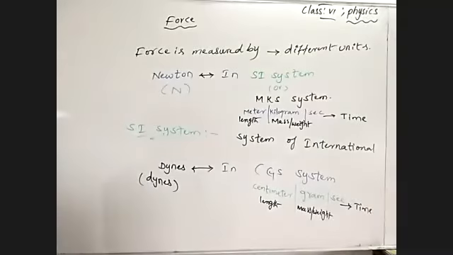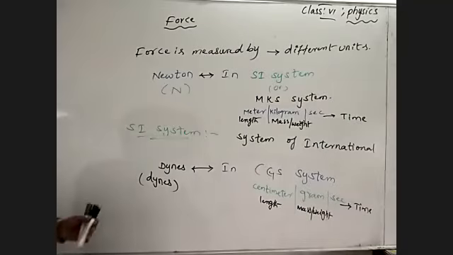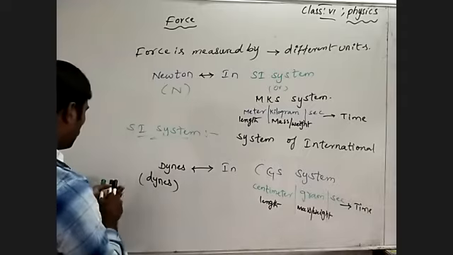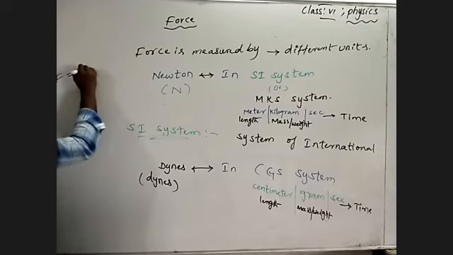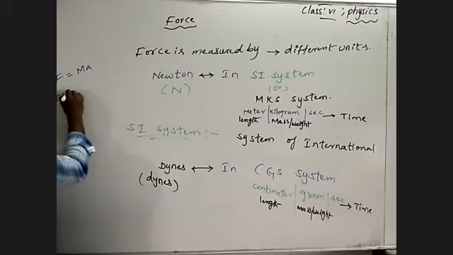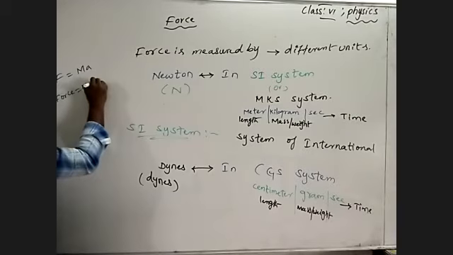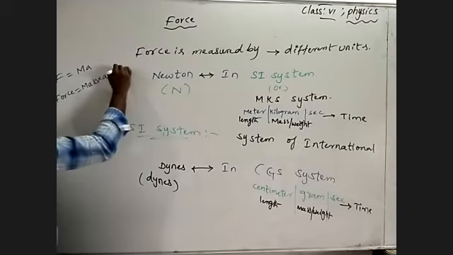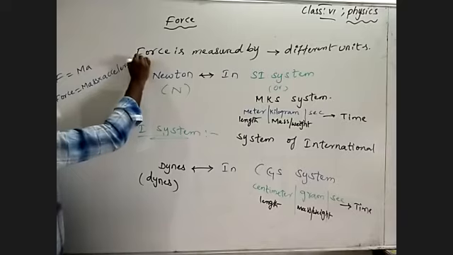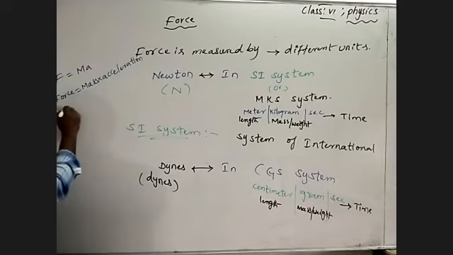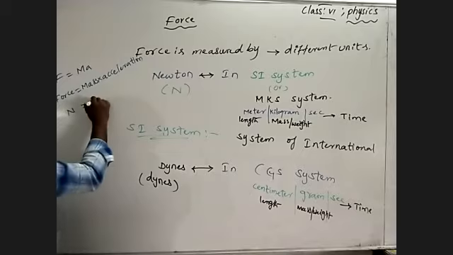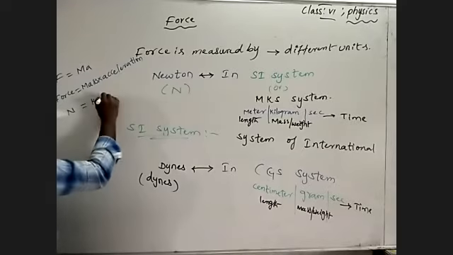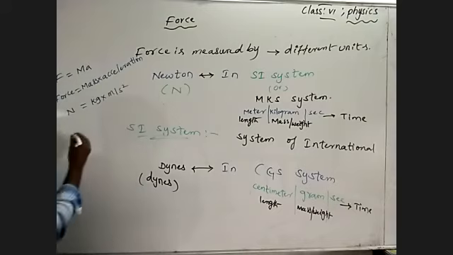Generally we have the equation F = ma, meaning force is equal to mass times acceleration. We'll learn how to derive this later. So force is measured in Newtons, with mass measured in kilograms in the SI system and acceleration in meters per second squared.